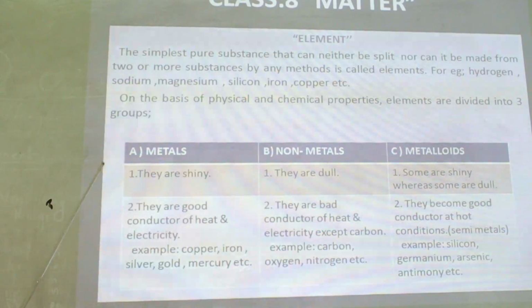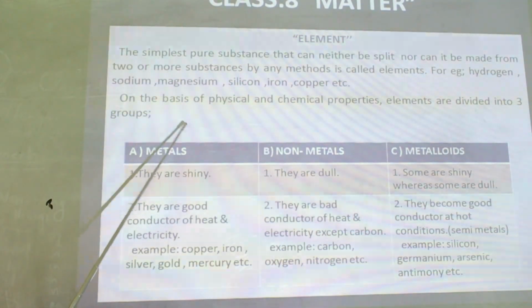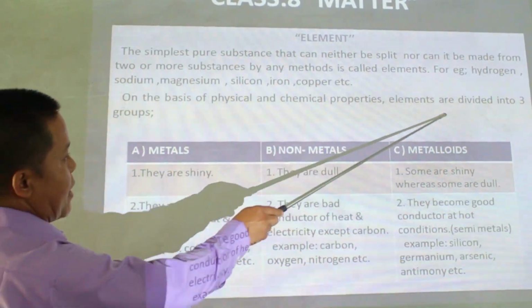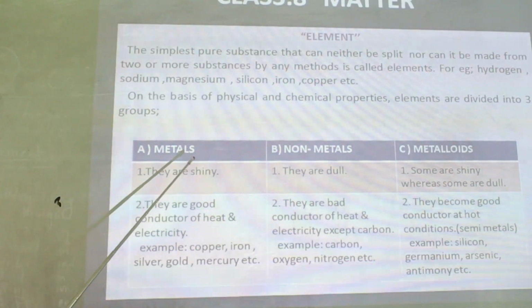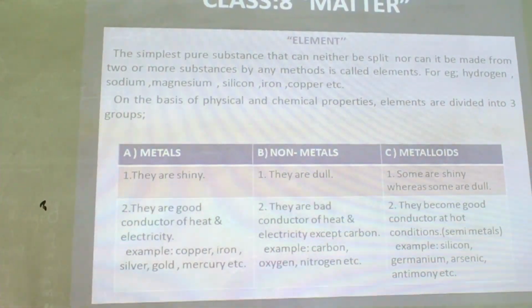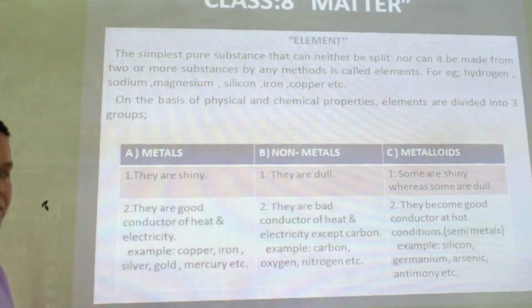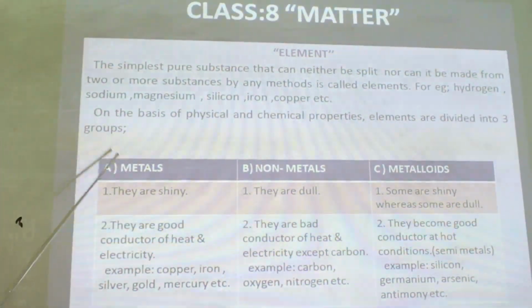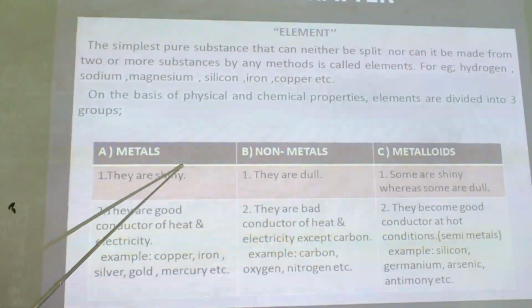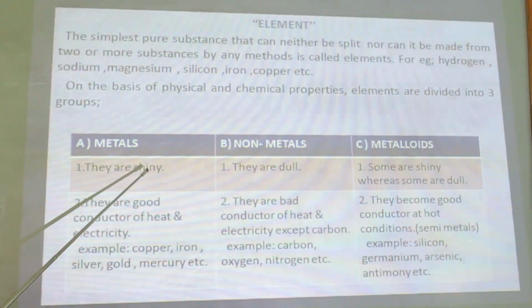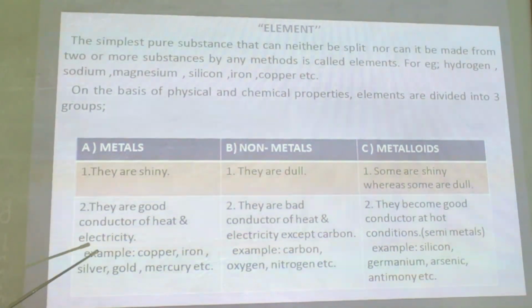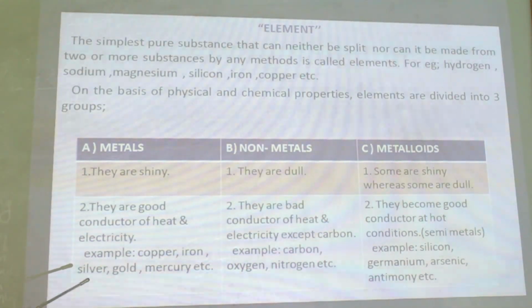are the elements. On the basis of physical and chemical properties, elements are divided in three groups: metals, non-metals, and metalloids. For ease, I have made them in tabular forms. Metals, the substances which are shiny and good conductor of heat and electricity are called metals. They are malleable and ductile.